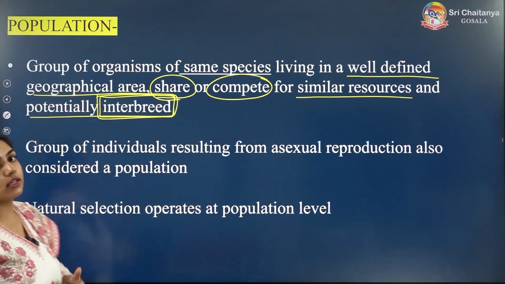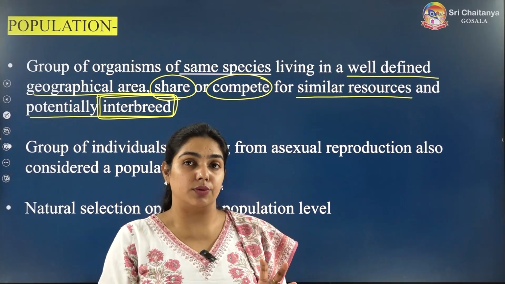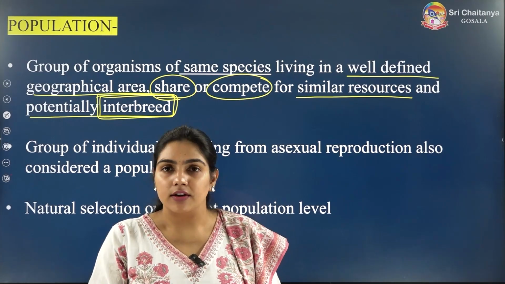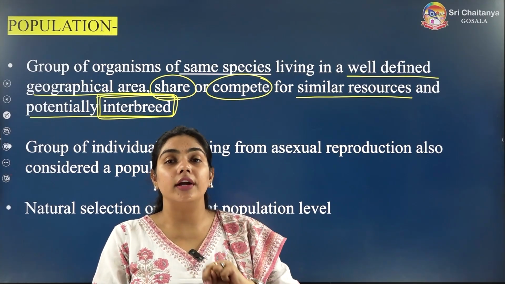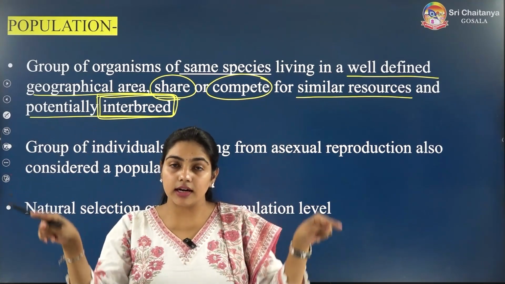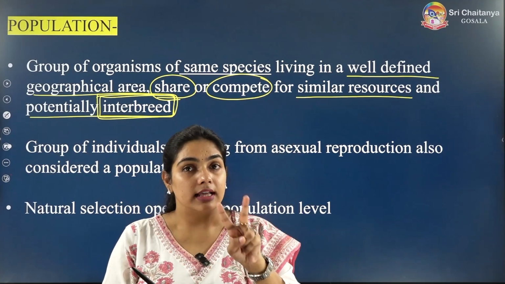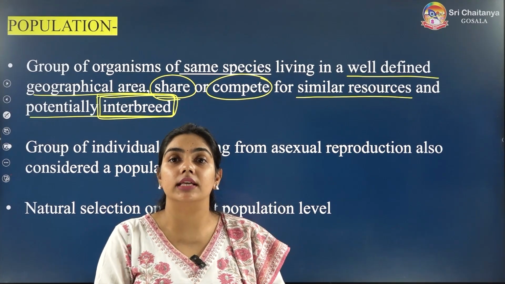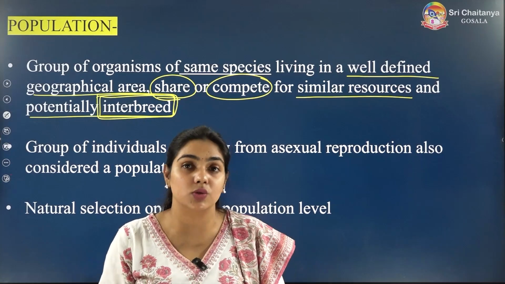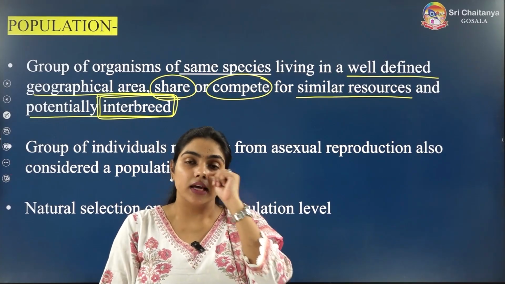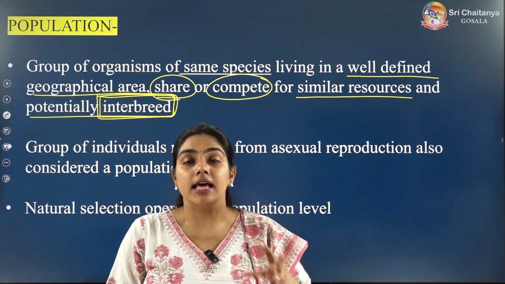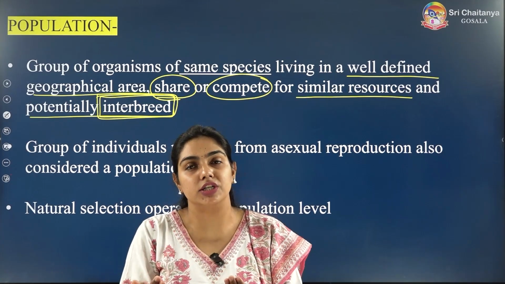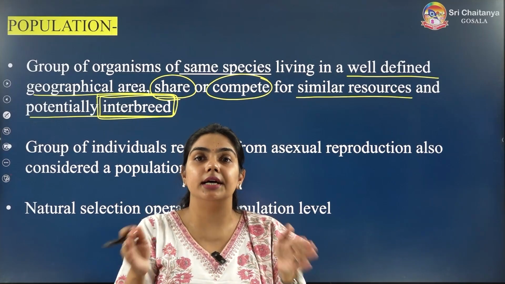So, here is the definition of a population. Population is a group of organisms of the same species. First point. Second point is they are living in a well-defined geographical area. Third point is they are sharing or competing for similar resources. And fourth point is they are potentially interbreeding. They are capable of reproduction with the organisms of the same species. So in a population you will see interbreeding.